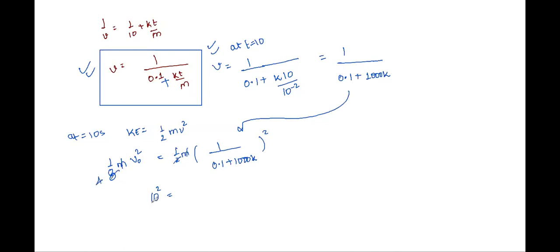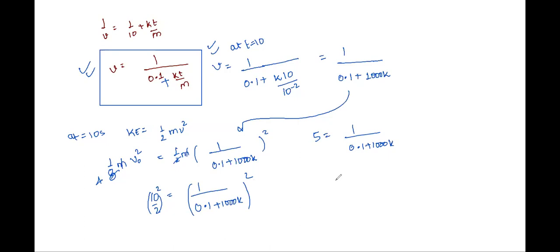is equal to, and this will become 4, correct? So 10 square upon 2 whole square is equal to 1 by 0.1 plus 1000 k whole square. See, have a look class. What I've done, instead of 4 I've written 2 square. This was 10. So this is 10 square by 2 square, and here you have 1 upon 0.1 plus 1000 k whole square, correct? This will yield you 5 is equal to 1 upon 0.1 plus 1000 k, correct?